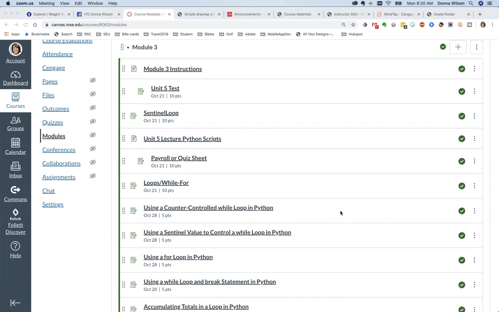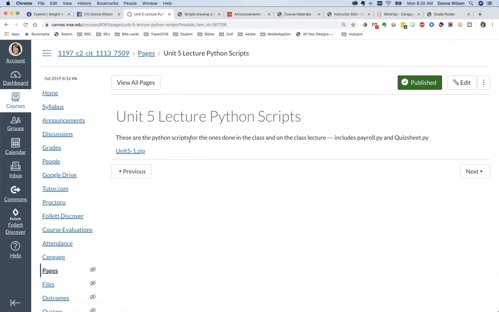I have added some things here because several people let me know that I didn't correct the payroll quiz, or I'm sorry, the quiz sheet that I did on my first lecture. So I have added a page that tells you these are the Python scripts for the ones done in class and on the class lecture.